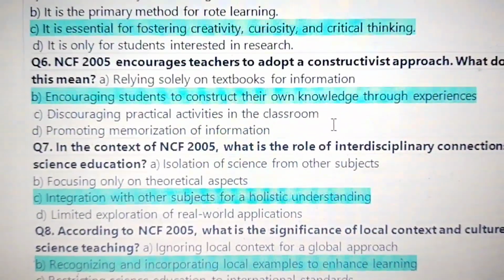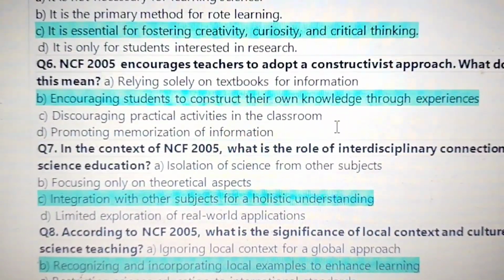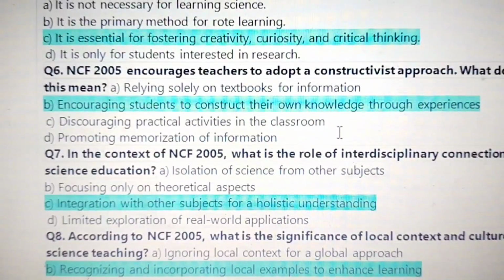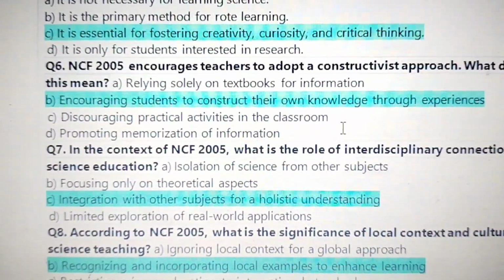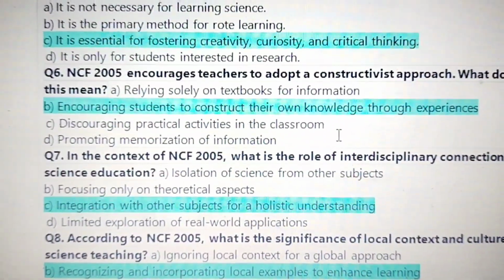6. NCF 2005 encourages teachers to adopt a constructivist approach. What does this mean? Encouraging students to construct their own knowledge through experiences.